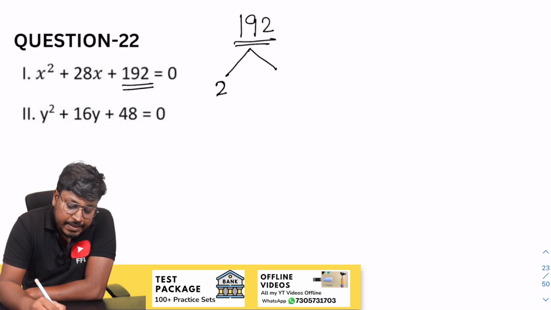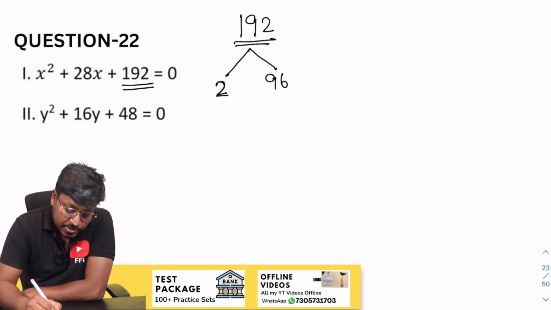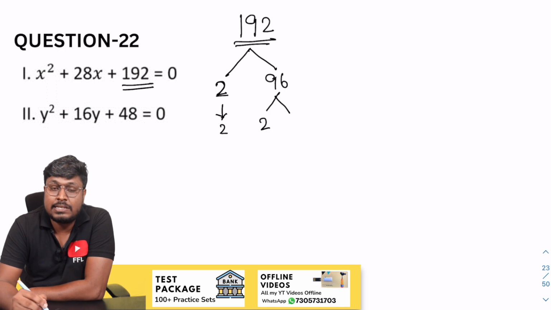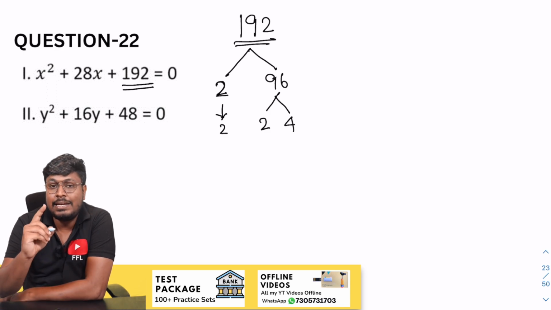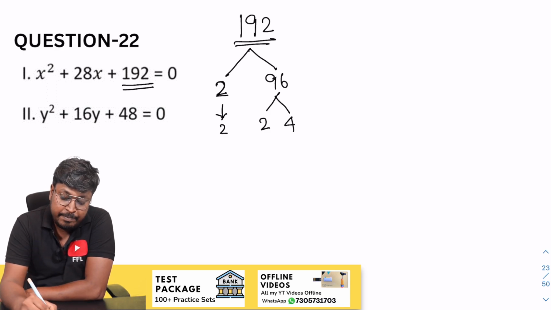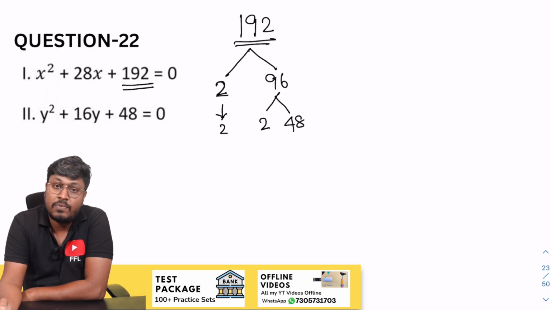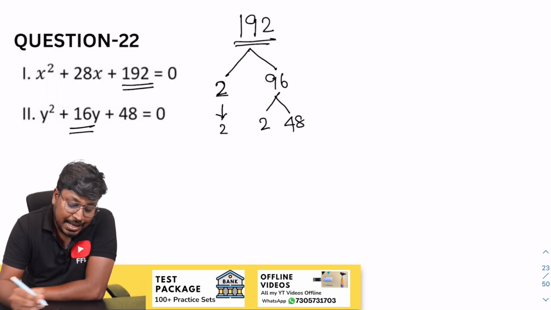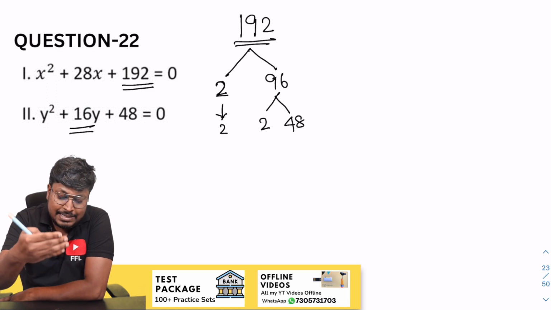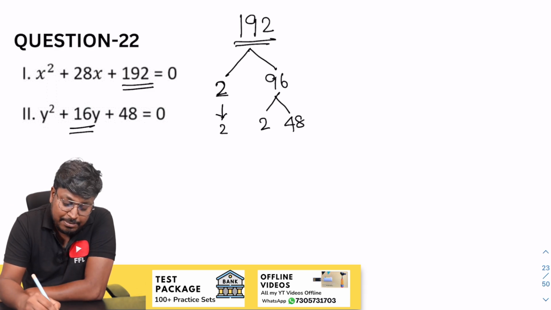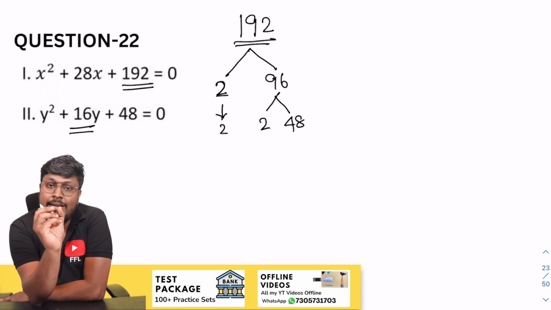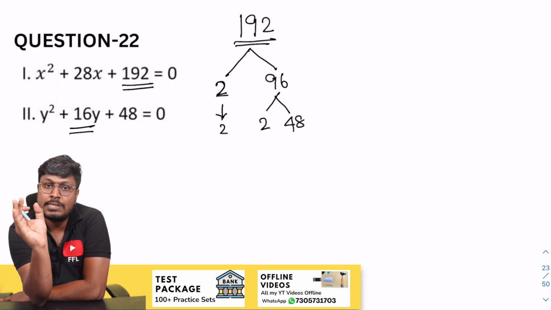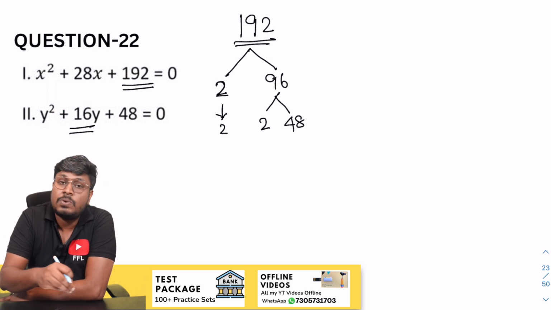First divide by 2. 9 2s are 18, so the remaining will be 96. Again write 2 as it is, so write 2 here, 96. 4 2s are 8, remaining will be 16, which gives 48. Now what is our target? Our target is to get 16. Just reduce the factors. You just keep on dividing by 2, and finally, after getting 2 or 4 numbers, try to convert the numbers in order to get 16, right?